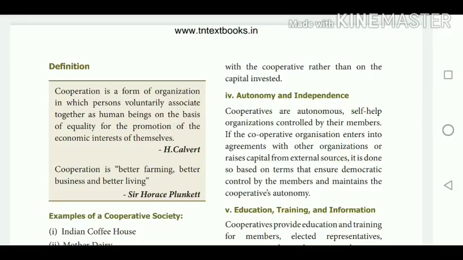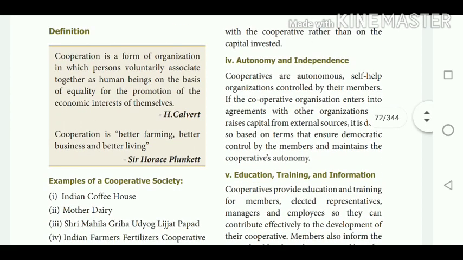The next one is autonomy and independence. A cooperative society is an autonomous one. Here, we may say it is a self-help organization controlled by its members. So here they are not dependent on others. That is the point given here.